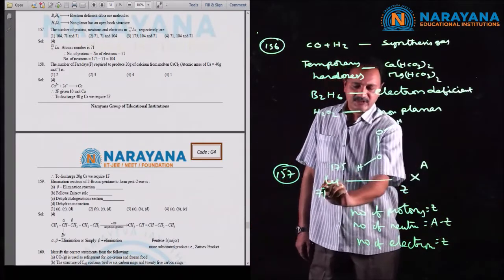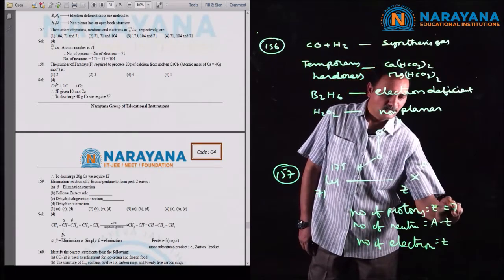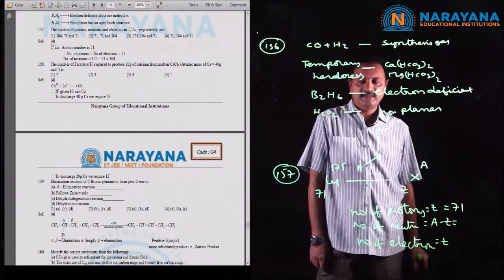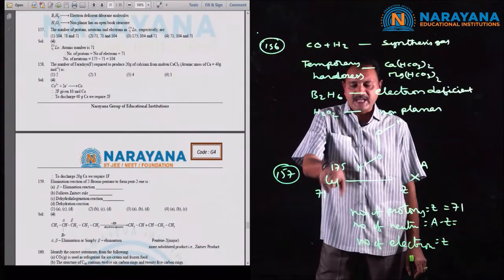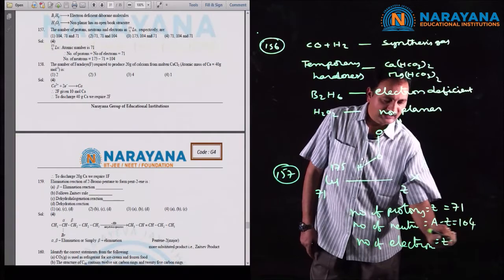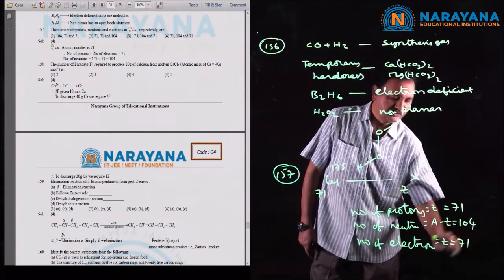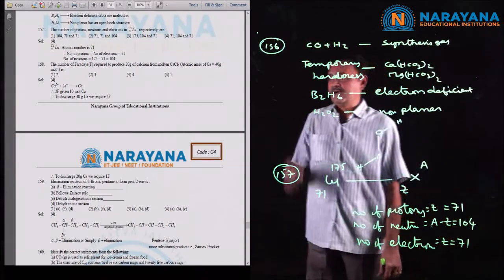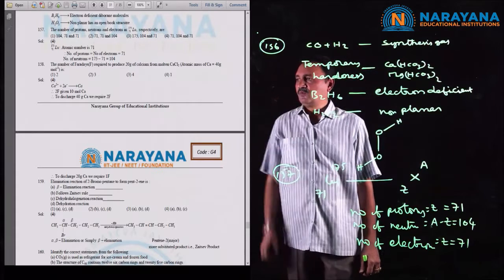Now, this is about the atomic number. Number of protons is equal to 71. And number of neutrons is equal to A minus Z, that is equal to 104. And number of electrons is also equal to Z, that is equal to 71. And the correct option is the fourth option.